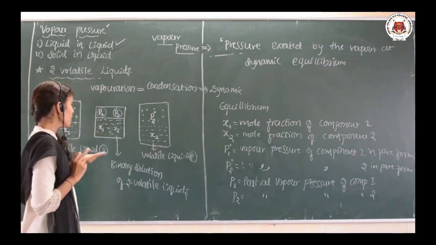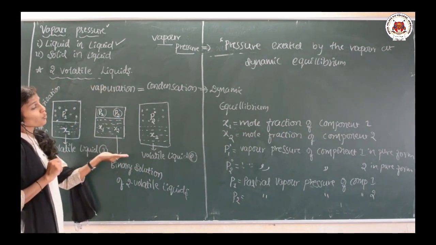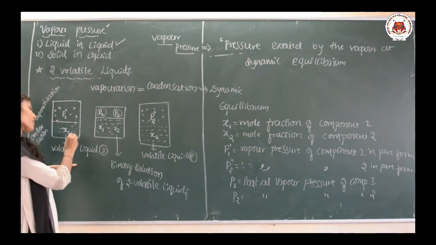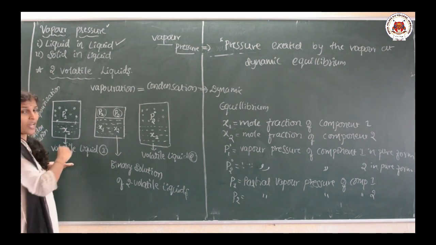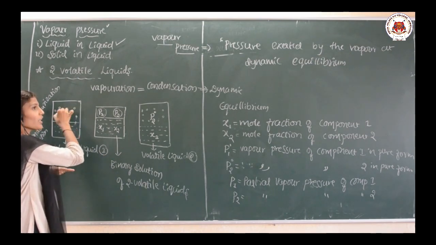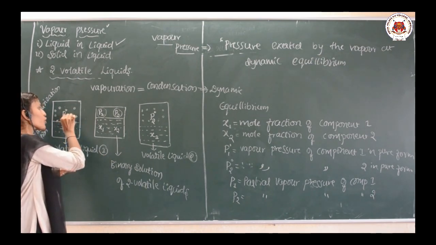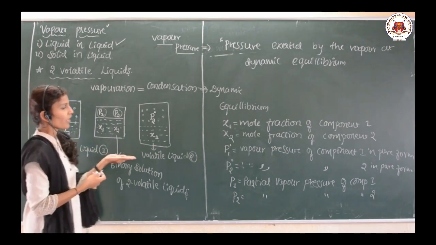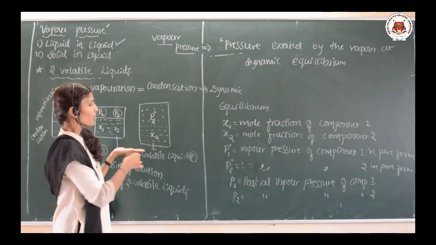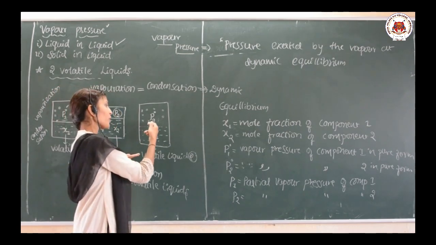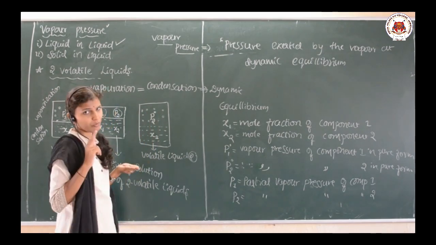Keep in mind that we are mixing two volatile liquids. The first volatile liquid has mole fraction x1, and the pressure exerted by its vapor in the pure form is P1 naught, the vapor pressure of pure component 1. The other liquid has mole fraction x2 and exerts vapor pressure P2 naught in the pure form.